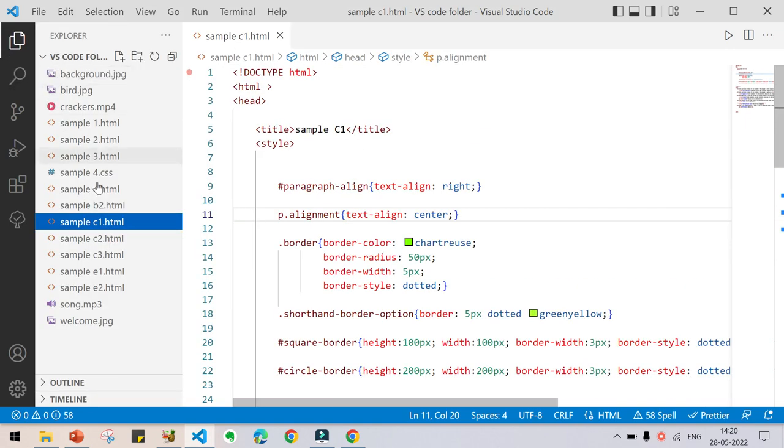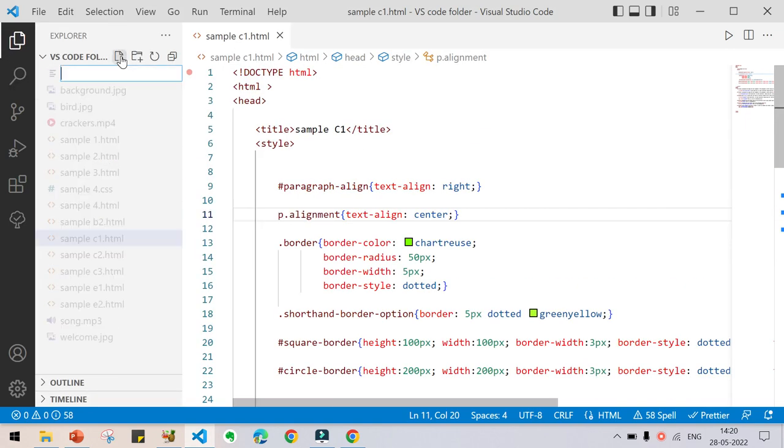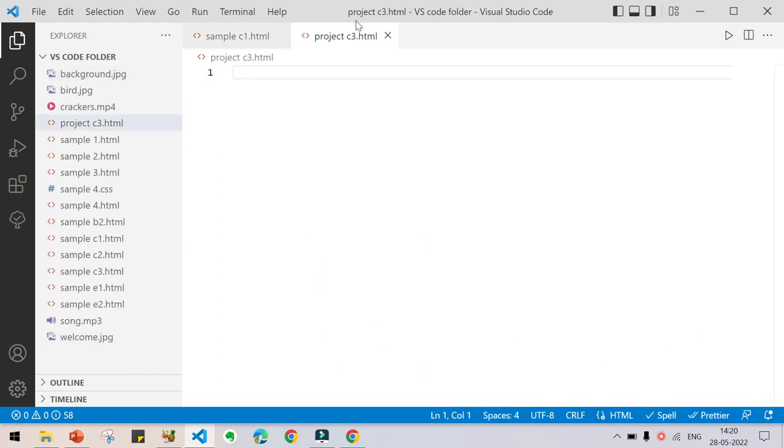Create a new file by going here and typing project C3 like that. You can give any name, and one more important thing is to give .html at the end. This is very important. Another important thing is to go to select language mode and select this as HTML. This is also very important.